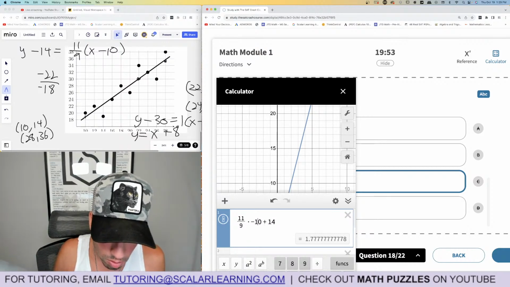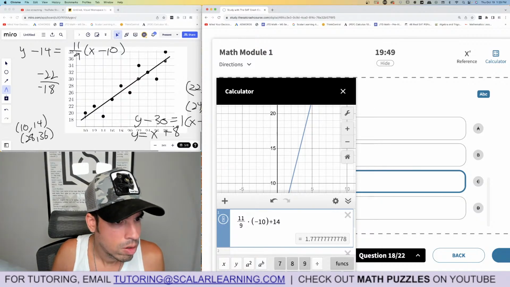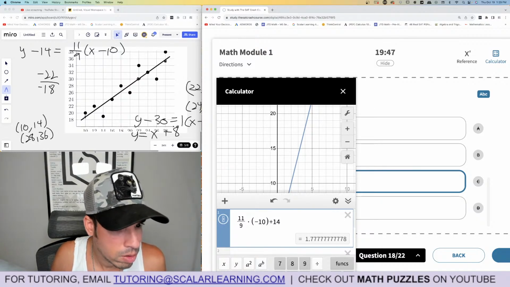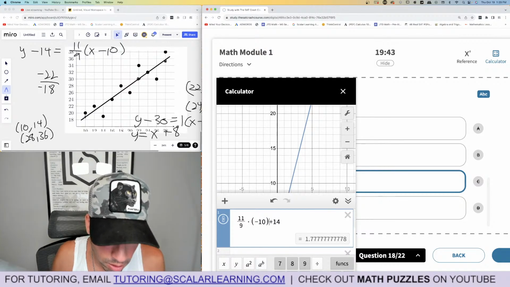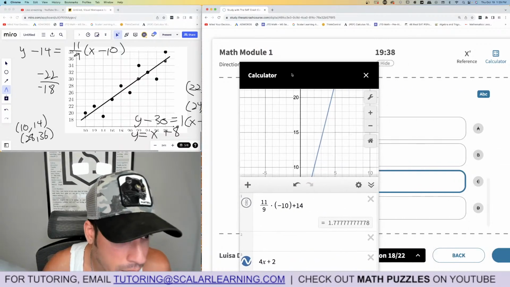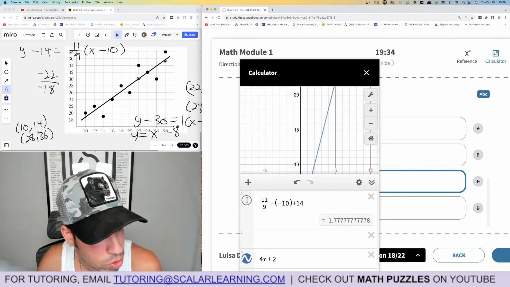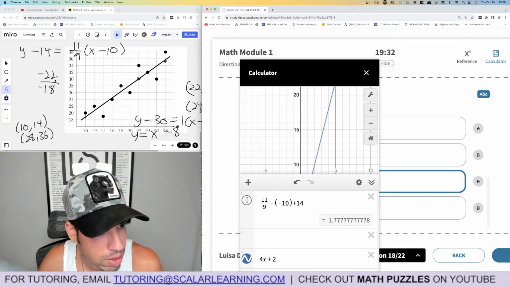Oh, that's not right. It can't be right. Oh, what the heck? I got such a different answer that time. Hold on. Negative 22 over negative 18, that's 11 ninths.